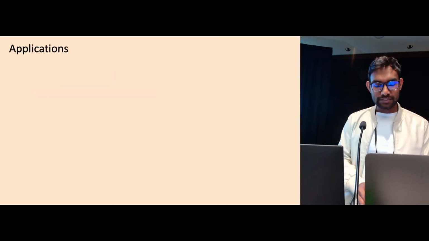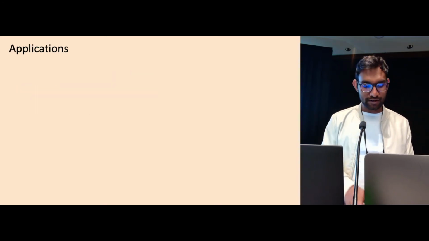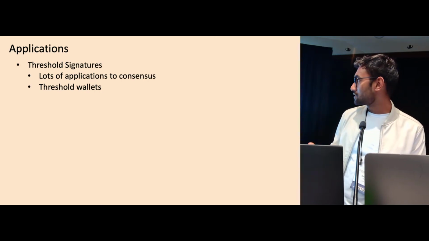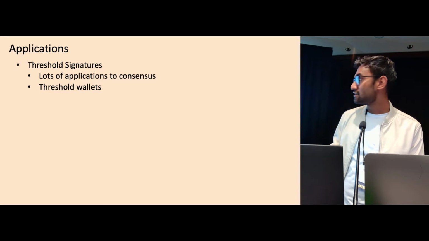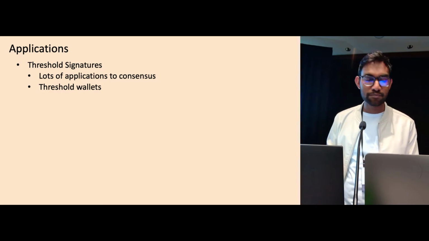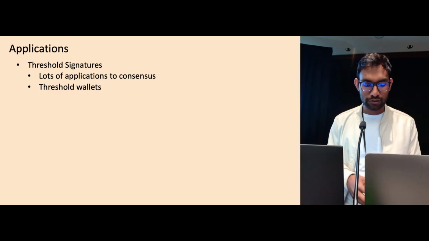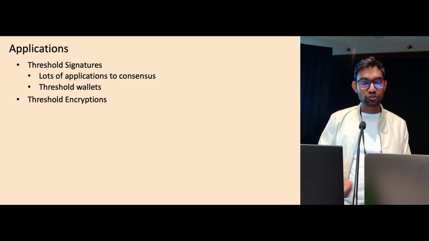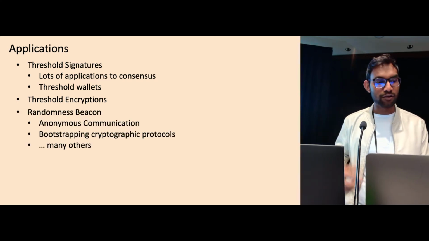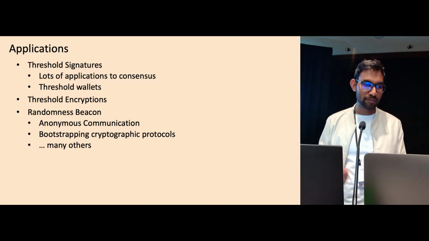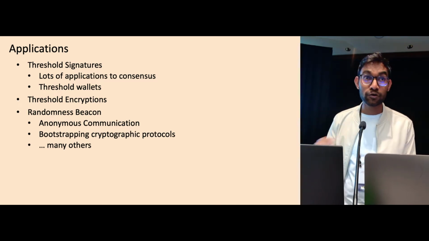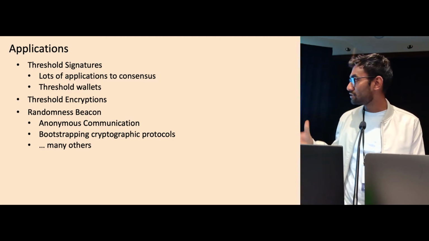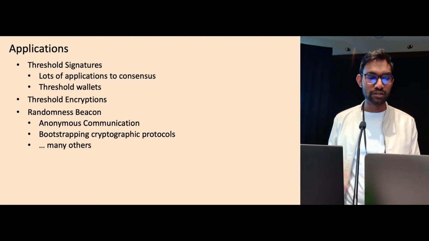Asynchronous DKG, or DKG in general, has many applications. First is threshold signatures. They are used for efficiency reasons in consensus algorithms like state machine replication. They are also used in threshold wallets. They can be used to bootstrap threshold encryption systems and also randomness beacons. We have seen there are many applications of randomness beacons as well. I want to mention the CKS05 example we have seen actually assumes DKG and then they do the rest of the thing.